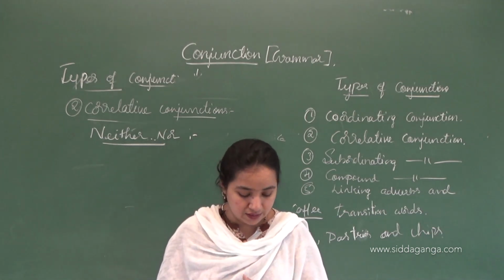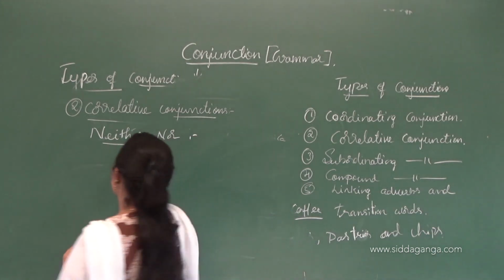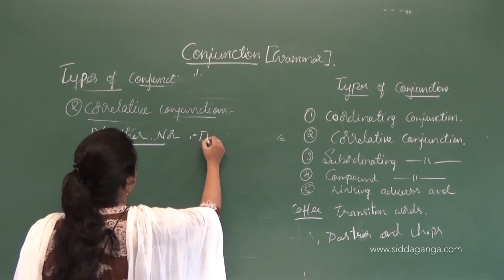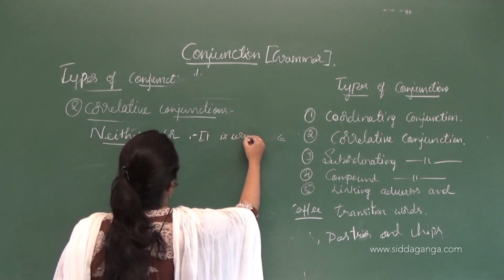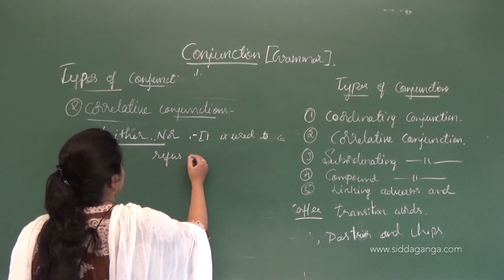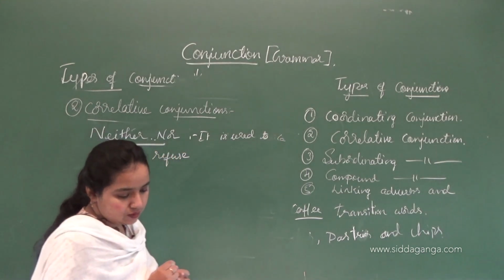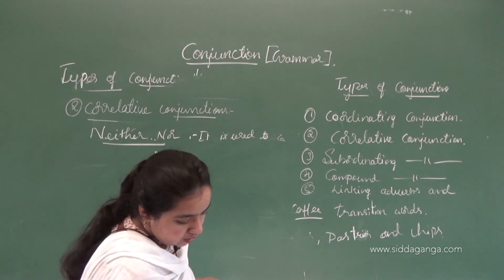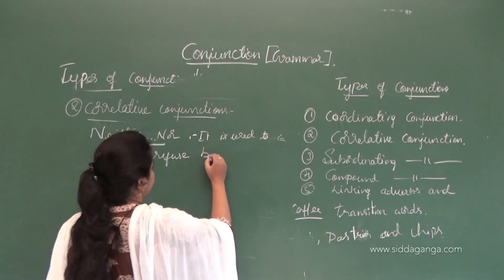So it is used to refuse both of the choices.